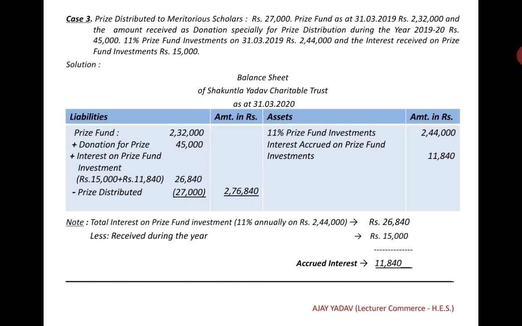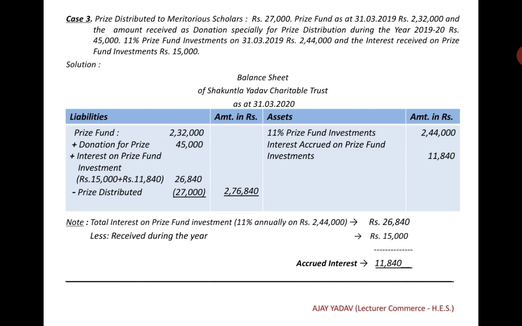Case 3. Prize distributed to meritorious scholars rupees 27,000, prize fund as at 31st March 2019 rupees 2,32,000, and the amount received as donation especially for prize distribution during the year 2019-20 rupees 45,000. Here, 11% prize fund investment on 31st March 2019 is rupees 2,44,000, and the interest on prize fund investment is rupees 15,000.